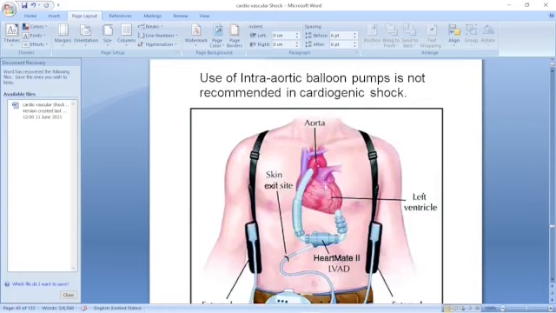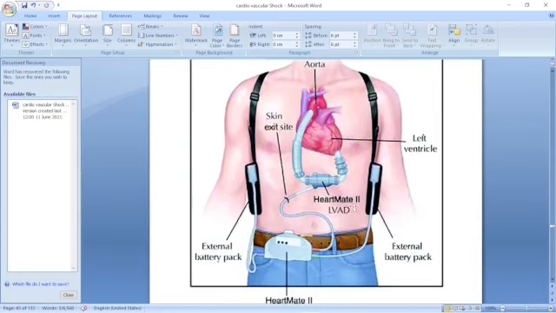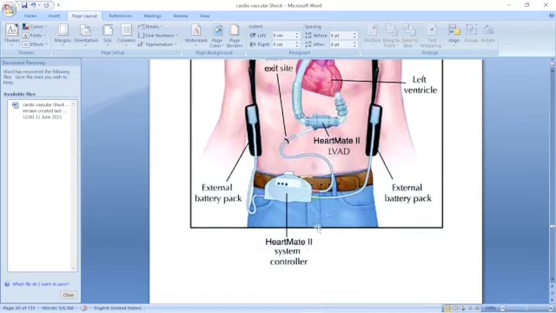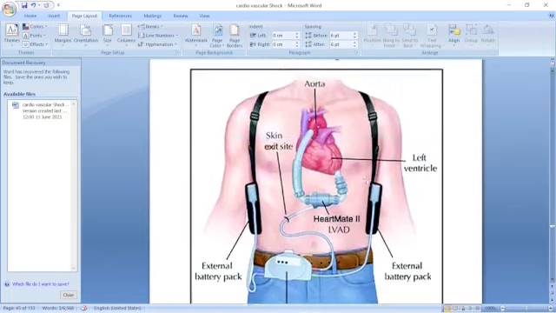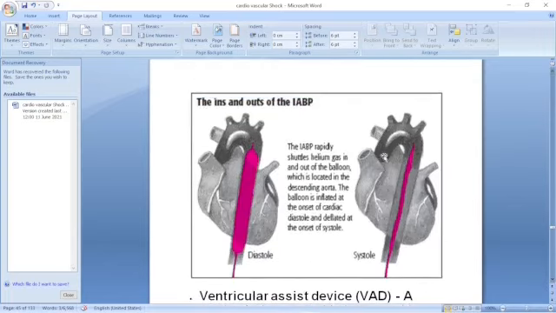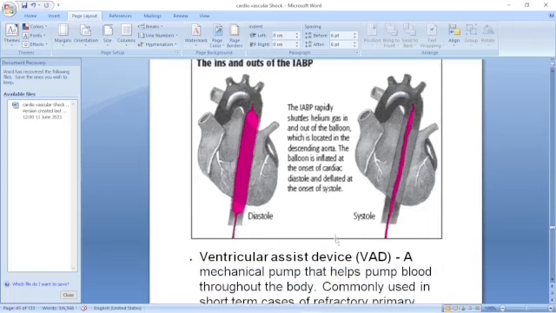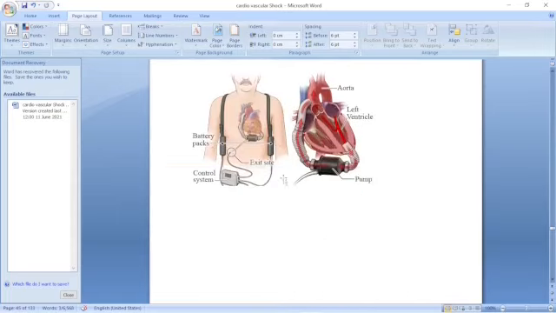This is the HeartMate, which gives left ventricular support. This is the HeartMate system controller, with an external battery, and you can give the support. These are the various devices: ventricular assist device, VAD. In India also we are employing this with the help of these companies.